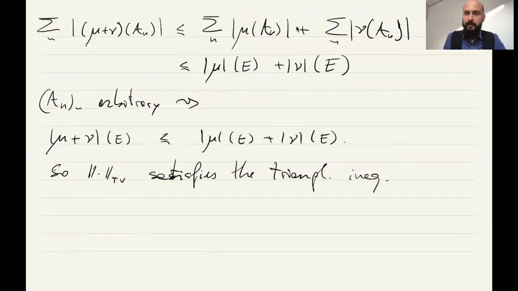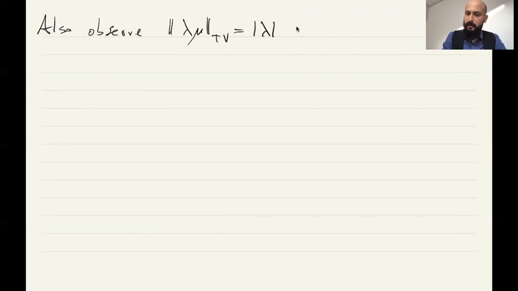Now let's check that the only measure with norm 0 is the 0 measure. Also, let's observe that it is homogeneous. Observe that the total variation of λμ is just the absolute value of λ times the total variation of μ.